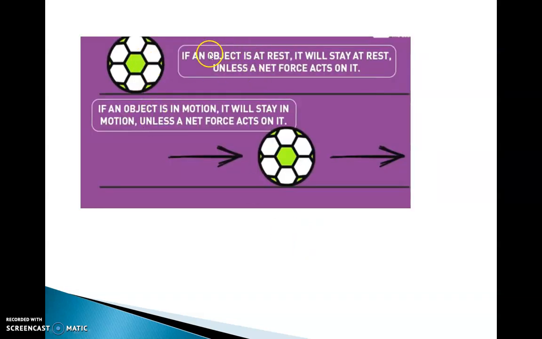Now, we also gave the example of a football. An object at rest will stay at rest unless a net force acts on it, and an object in motion will stay in motion unless a net force acts on it. Whenever the football is kicked, until it is kicked, it is going to remain in a state of rest. It will remain at rest unless a net force acts on it. Force should act, there should be action of force on this particular ball. Only then will the ball which is at rest, it is going